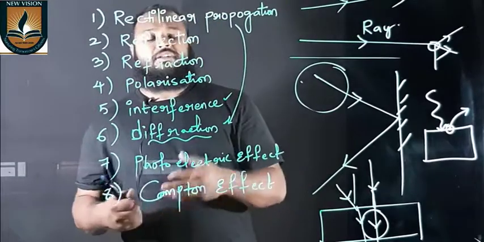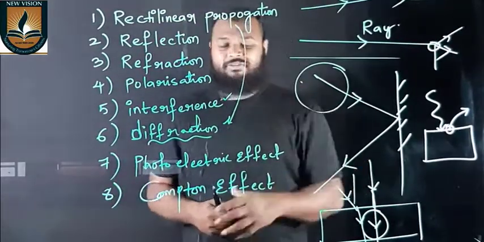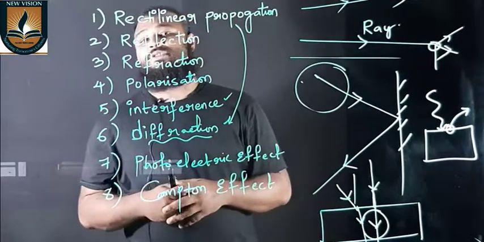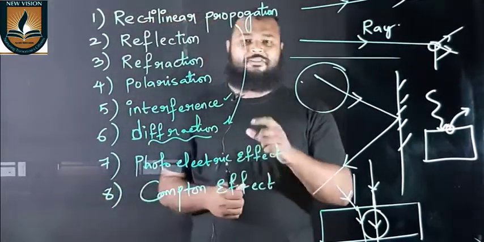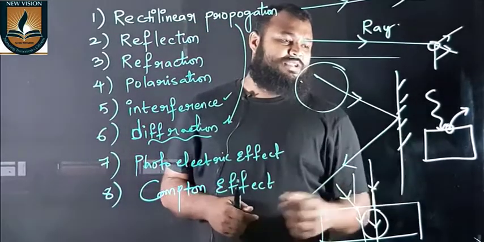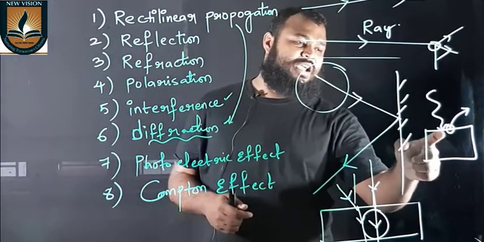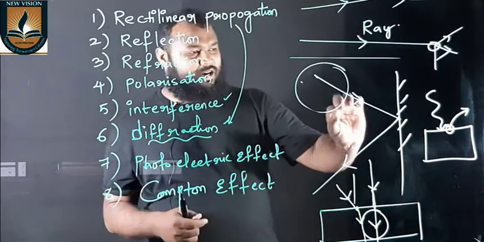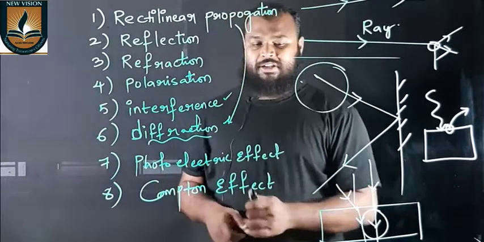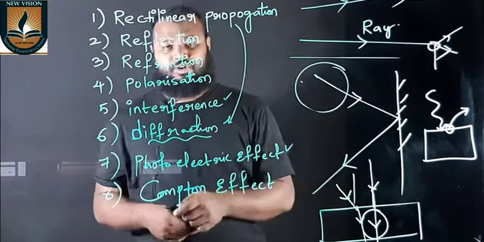UV light or visible light, a certain range of wavelength, is incident on that metal. Not all electromagnetic waves will show the photoelectric effect, only a few will. That is when the energy of the light is absorbed by the electron and the electron ejects out. That is called the photoelectric effect. So this is the other phenomenon of light.